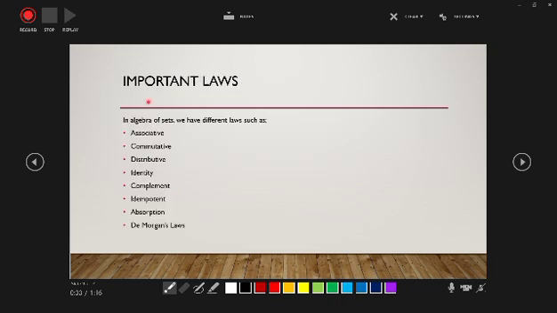So, important laws. In algebra of sets, we have different laws such as associative, commutative, distributive, identity, complement, idempotent, absorption, and De Morgan's laws.